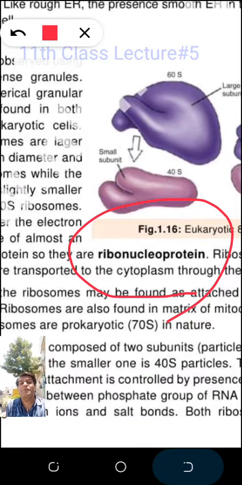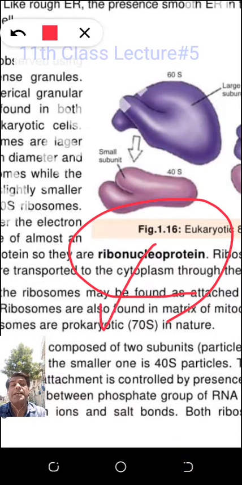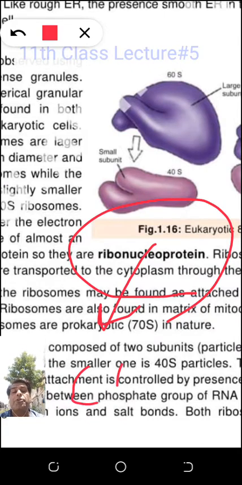Sir, what is the composition of ribosomes? Ribosomal RNA. Where is it produced? In the nucleolus. All RNAs are produced in the nucleolus, as in the previous sessions, you know, in the 10th class. So what happens? The ribosomal RNA is able to form the protein, and ribonucleoprotein. Why is it called ribonucleoprotein? Do you know the conjugated molecule? The name conjugated molecule is renowned to you. I will explain. Two organic molecules combined, that is a conjugated molecule. So this one is a conjugated molecule.